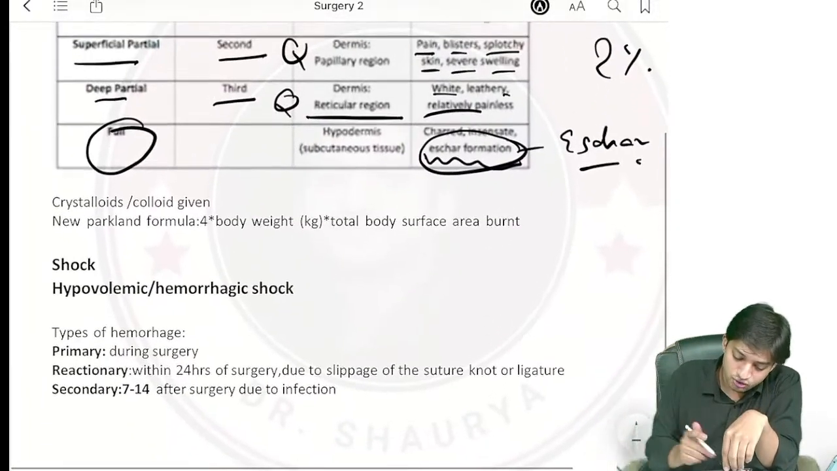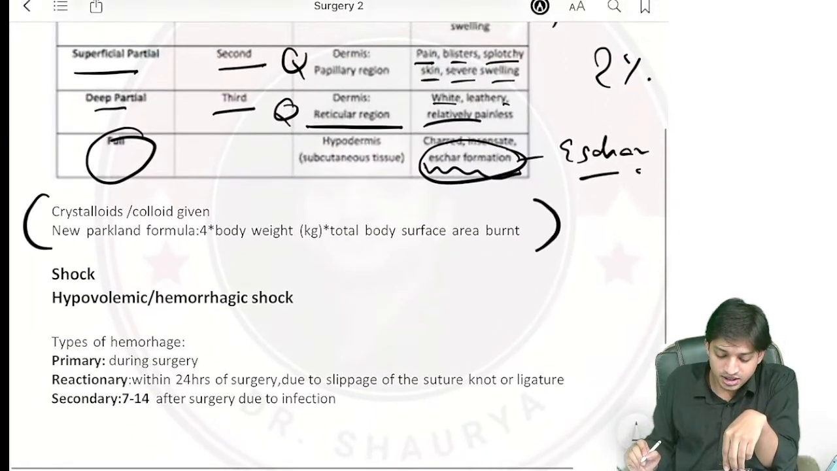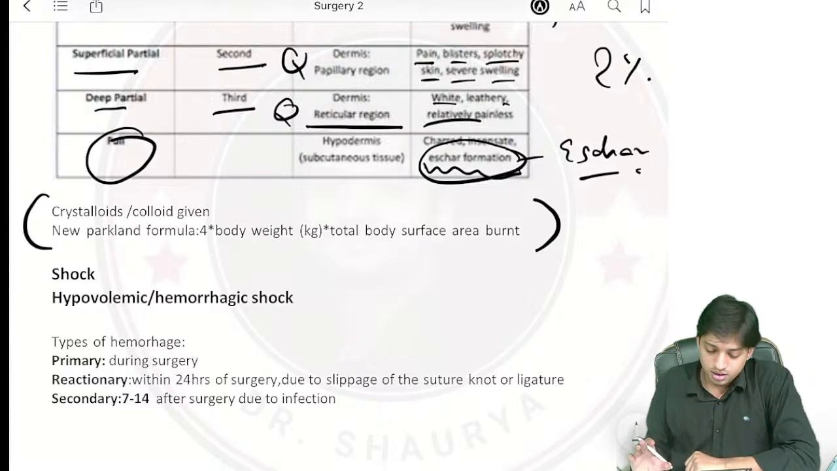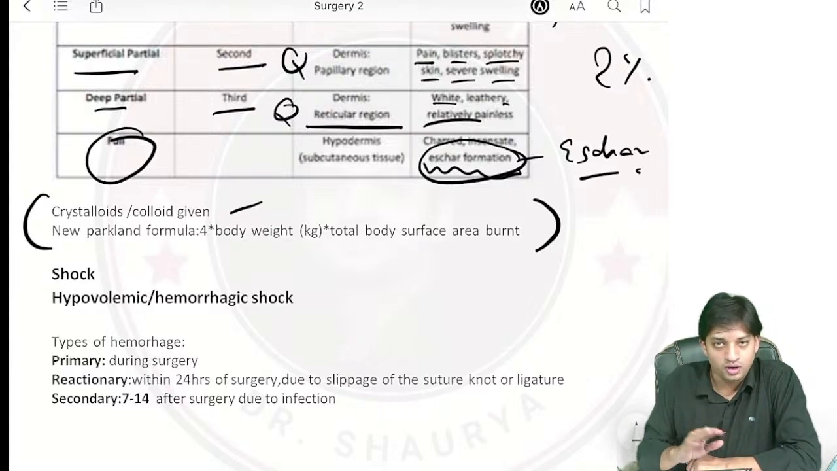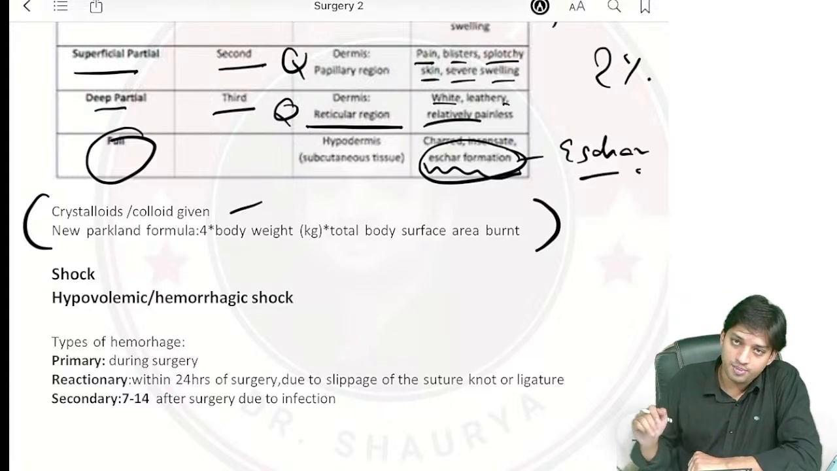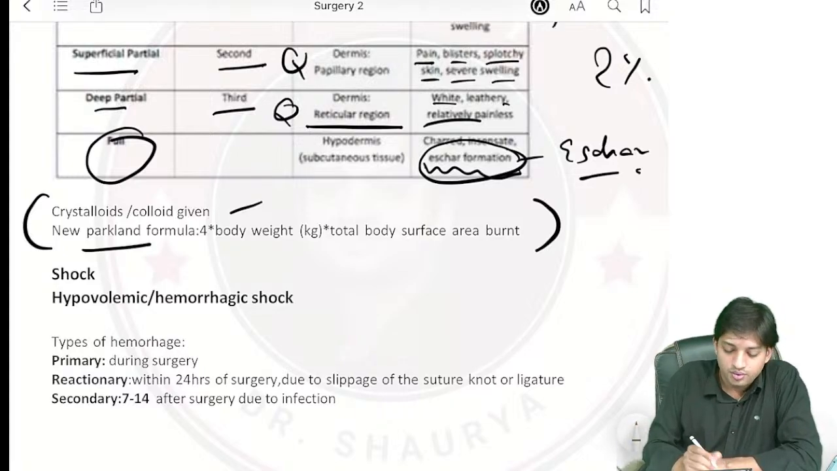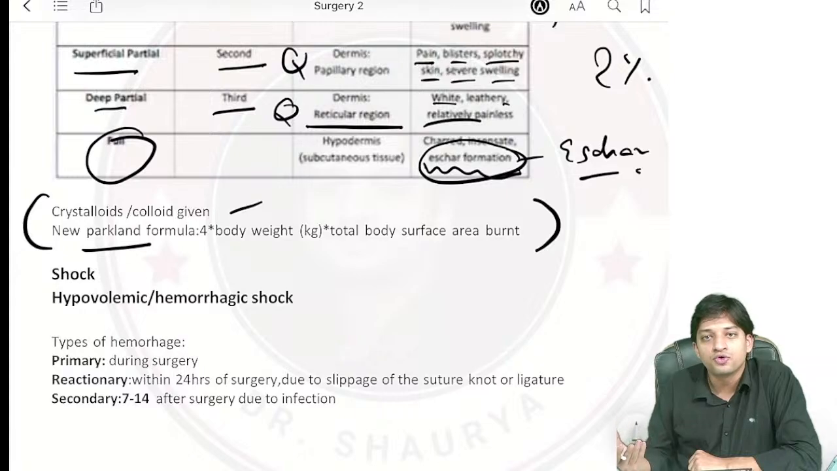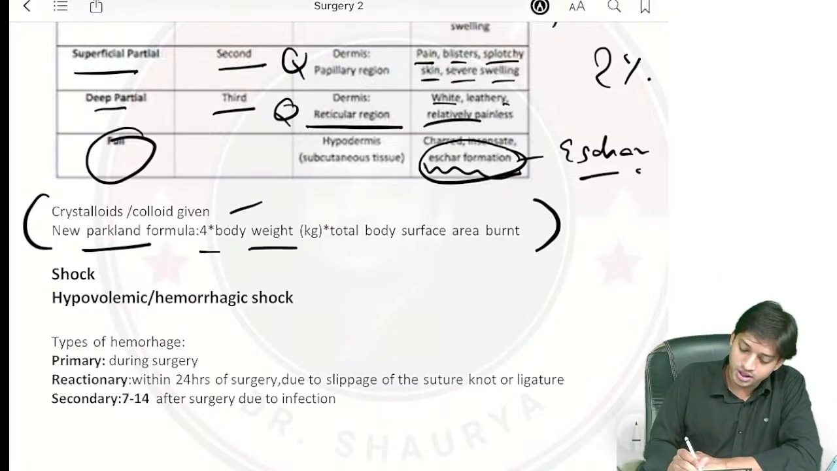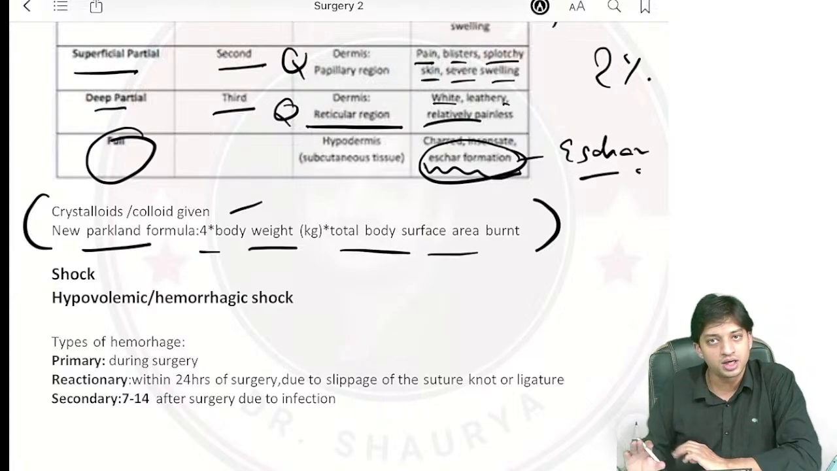Now, coming here to the colloids, crystalloids, right? The fluid of choice given is colloids and crystalloids you give, right? Now, apart from that, what will you do? You will calculate how much amount of fluid has to be given. That is done by the Parkland's formula, and it is 4 into body weight into total surface area burnt, right?